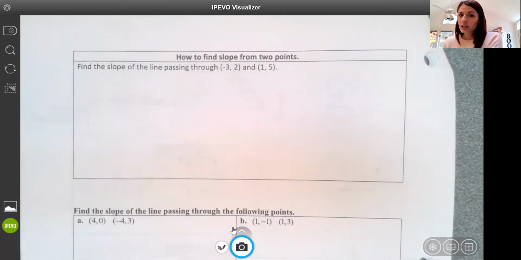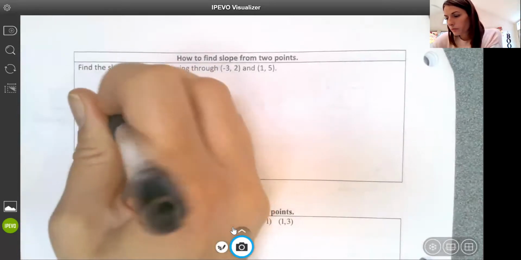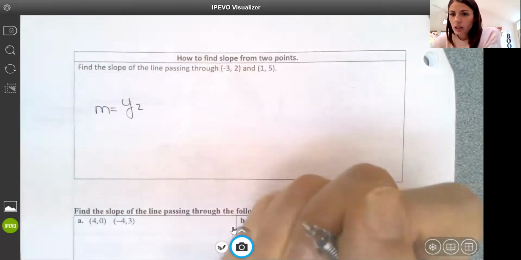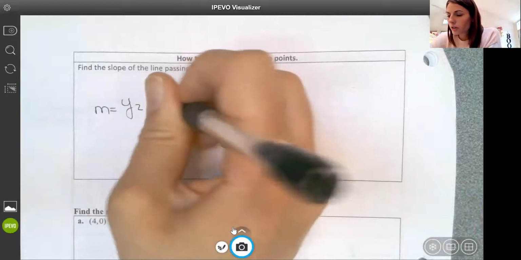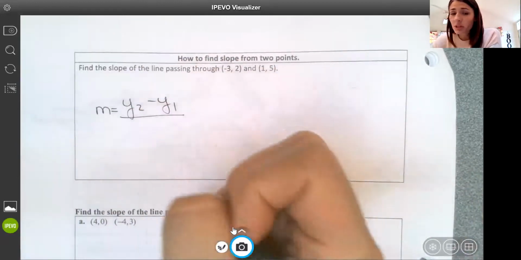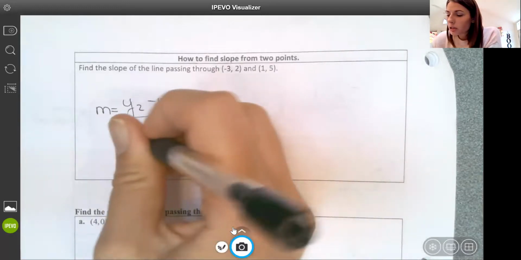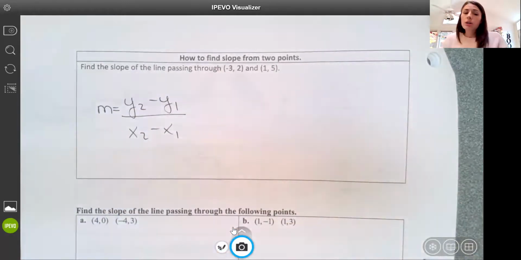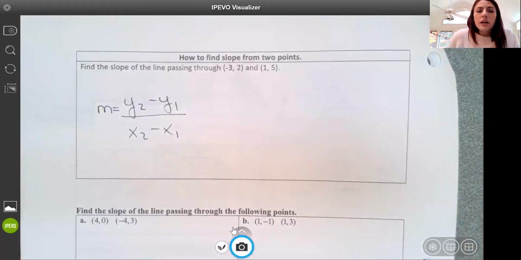And so we're not doing this by plotting the 2 points and finding the rise over run. We're using a formula to find slope between 2 points. And that formula, which you want to be seeing in your sleep because it really never goes away, ever, ever, is going to come back to you in Algebra 2, maybe even beyond that. You have to be able to find slope between 2 points all the time for all sorts of things, okay?